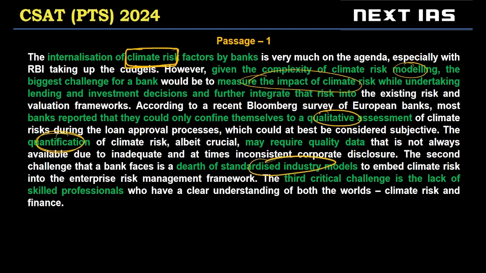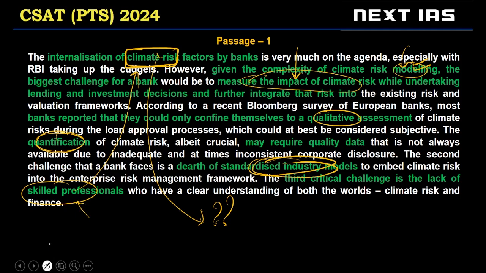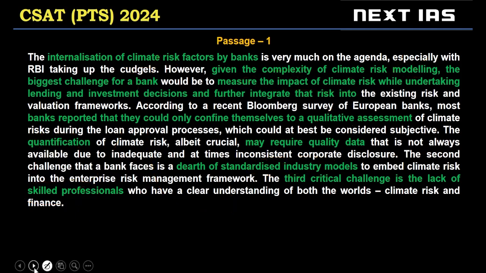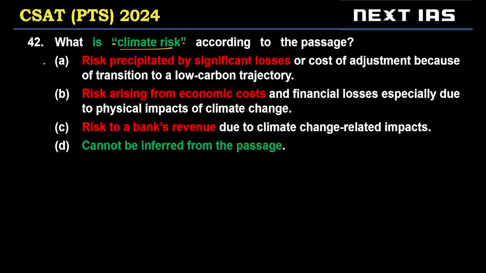Standardized models, again, this is discussed here. Standardized models don't exist to calculate climate risk. And skilled professionals are not there to calculate climate risk. So, what is climate risk? None of these actually tell us what climate risk is. Lack of standard models is not telling us what climate risk is. Skilled professionals are, again, not telling us what climate risk is. So, climate risk is actually not defined in the passage.